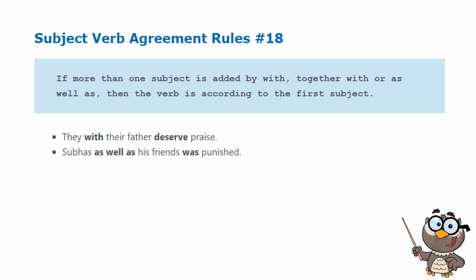Examples: They, with their father, deserve praise. Our subject here is they. Number 2: Subhas, as well as his friends, was punished. We use the singular was because our subject here is only Subhas. As well as his friends is an intervening phrase that does not affect our main subject, which is Subhas.